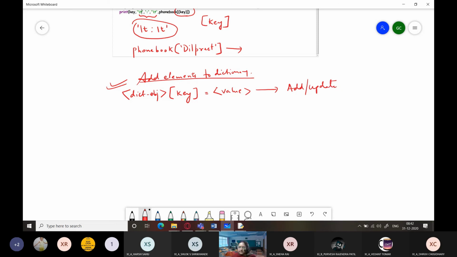Okay, add also will happen through this method. If this key is not present in the dictionary it will be added, and updation will also take place through this method only. If the key exists in the dictionary, its old value will be replaced by the new value. So this is the method to add as well as update values within the dictionary.